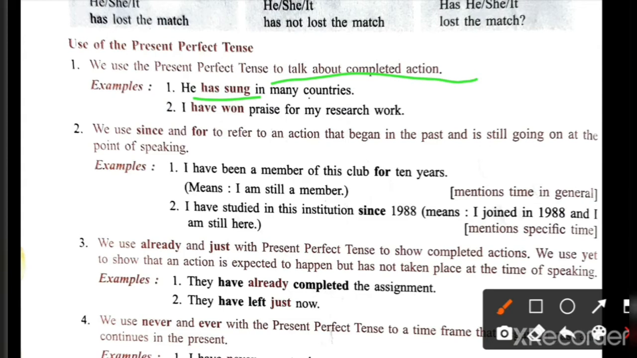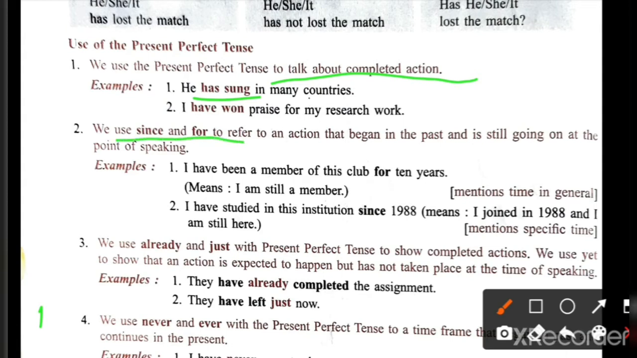Okay, the experience will continue. So that is called present perfect tense. The action is completed but the experience is still there. So it is called present perfect tense. Then what is the second use?